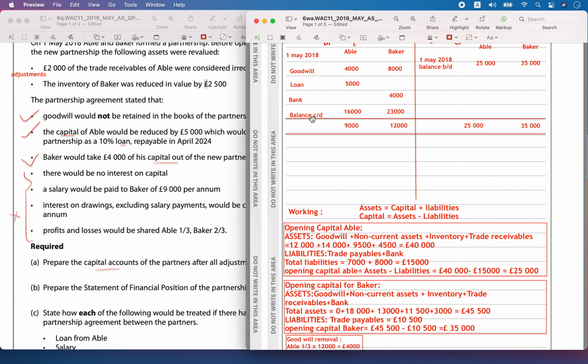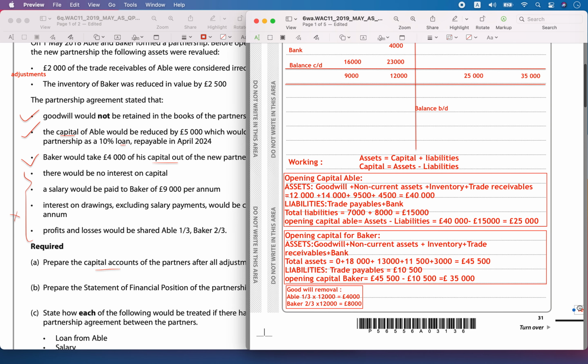Now, balance carried down will always be written on the opposite side, and that will be balance brought down. If it is on the debit side, you write balance brought down on the credit side, dated 1st May 2018.